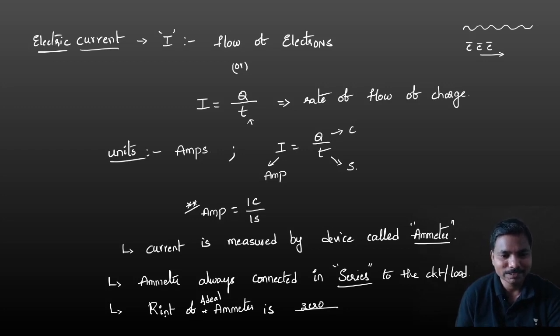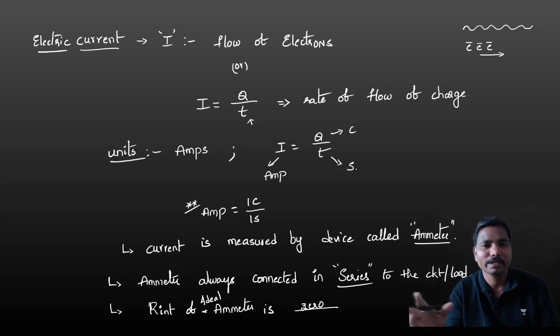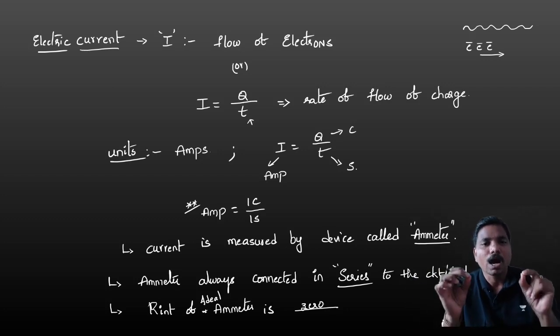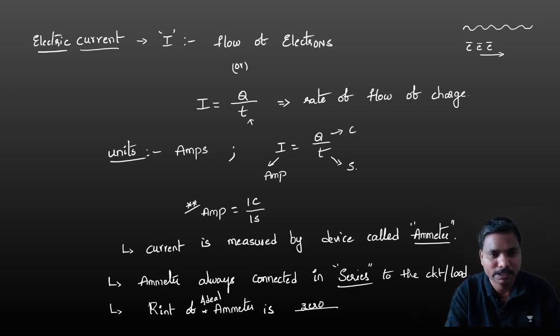Now resistance. Whenever the current is flowing, there is always one opposing quantity, and that opposing quantity is nothing but resistance. So resistance always opposes the flow of current. Let us take that resistance topic, a very important topic.